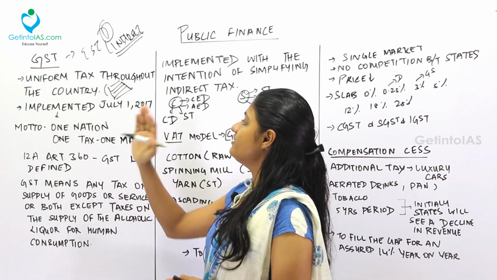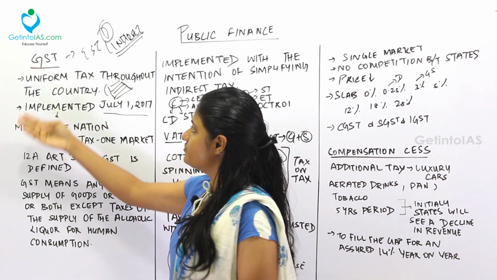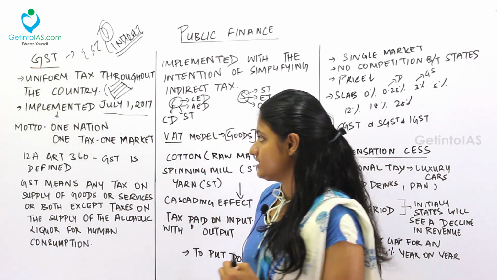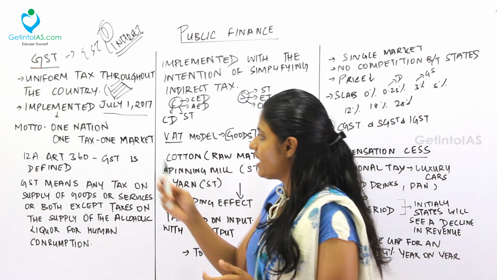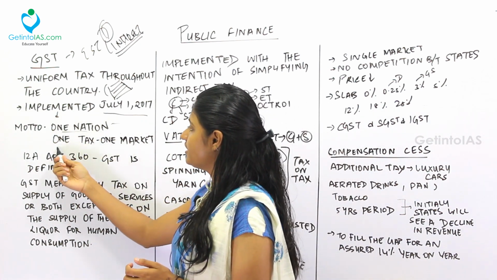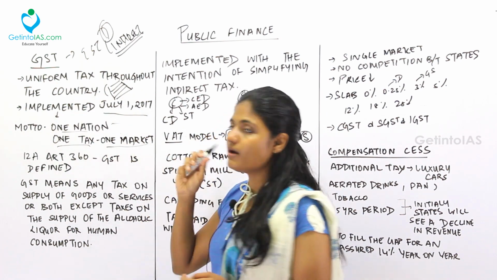It was implemented from July 1st, 2017. What is the motto of GST? It is a one nation, one tax, one market system. We have one nation, that is India. In India, we have one taxation regime that is called as the GST, and it is a one market regime.